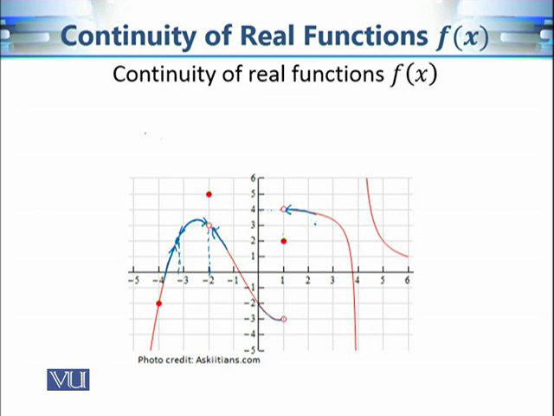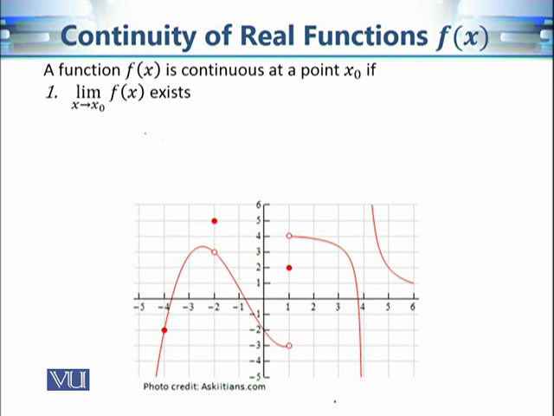Okay, so now approaching from the right side and left side means we are calculating the limit, and if this limiting value, the left hand limit and right hand limit, are equal, and if they are equal to the functional value, then we say that the function is continuous at that point. So in other words, the first condition is that the limit exists. For example, the function is not continuous at this point because it doesn't satisfy this first condition. At this point, the left hand limit and right hand limit are not equal, so this point will be excluded. But this point -2 is still included because the limit exists. The left hand limit and right hand limit are the same.